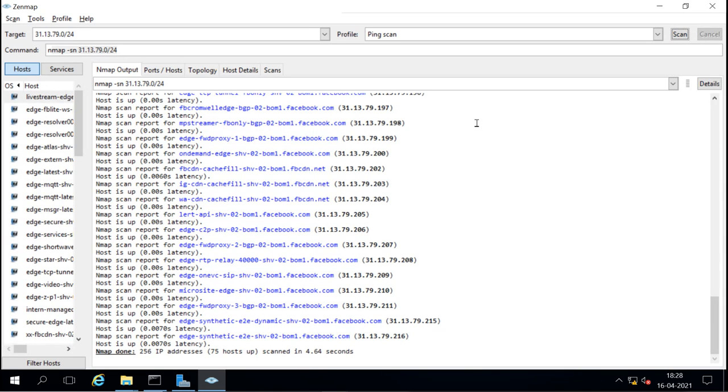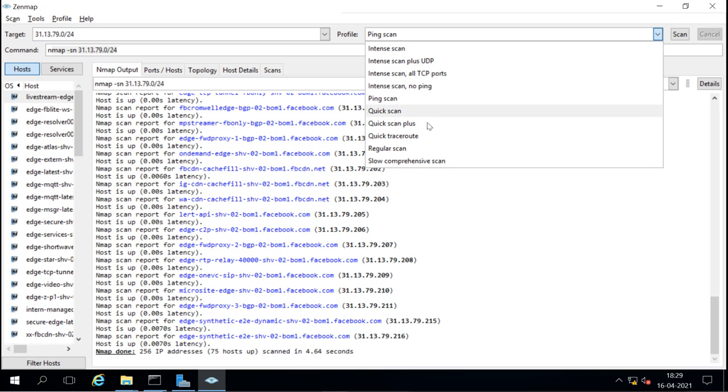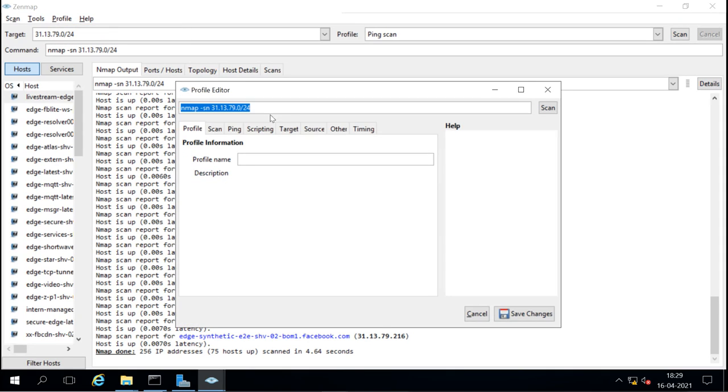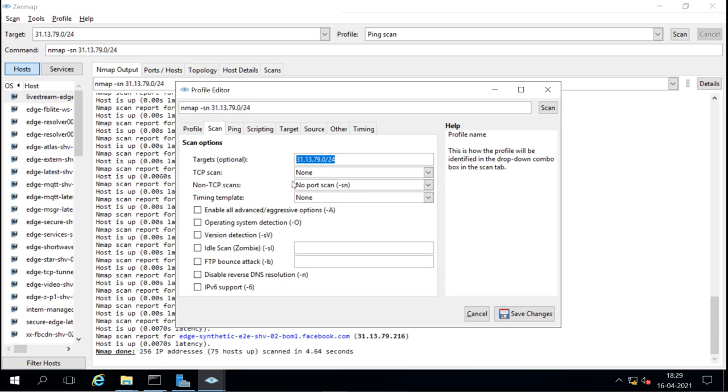Now if you see here, there is no Xmas scan, null scan or fin scan. So if you want to do those scans with this graphical tool, first you have to create the profile. You will go to profile and you have to create new profile or command. And here you have to name the profile, like what you want to do. Like I want to do null scan. Then what type of scan you want to do, what target you want to create. So I want to do the scan for this target.